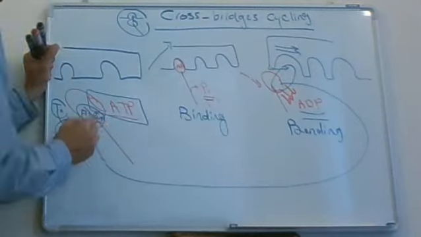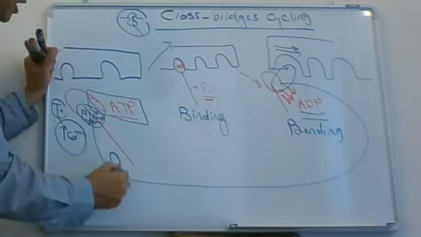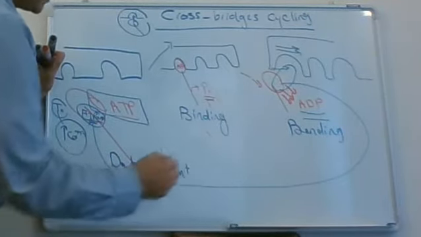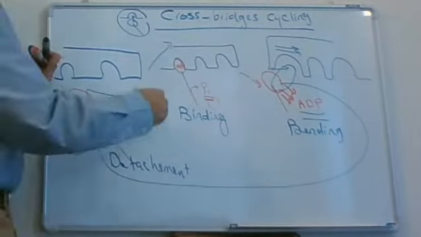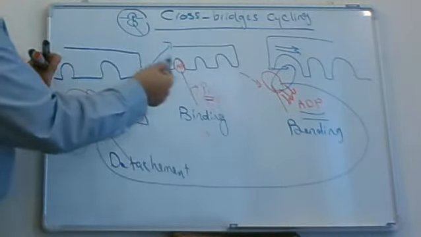The head of myosin is going to bind one molecule of ATP, and this will produce detachment from the binding sites. Then binding, bending, detachment, and return to the original position.